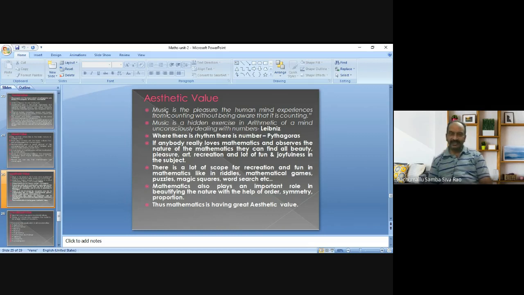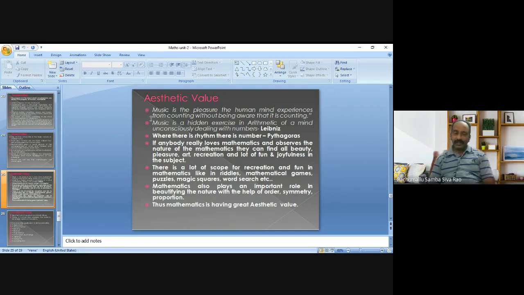Generally, so many bad, negative sayings are there in society regarding mathematics. Mathematics is a very hard subject, a very boring subject. Many people are afraid of doing mathematics, but it is not true. As we discussed earlier, a true lover of mathematics enjoys the aesthetic sense of mathematics.